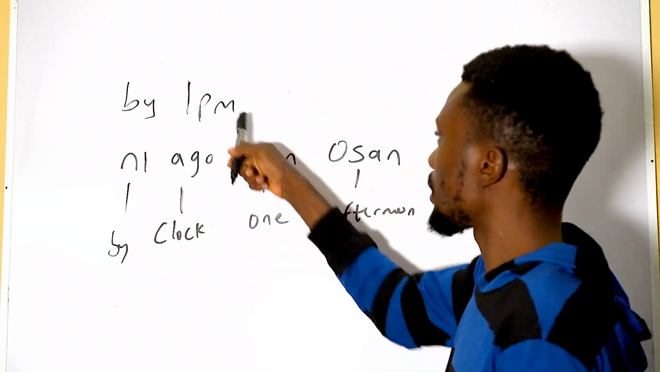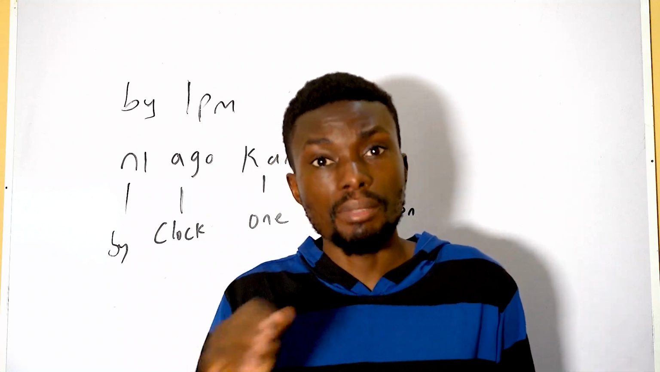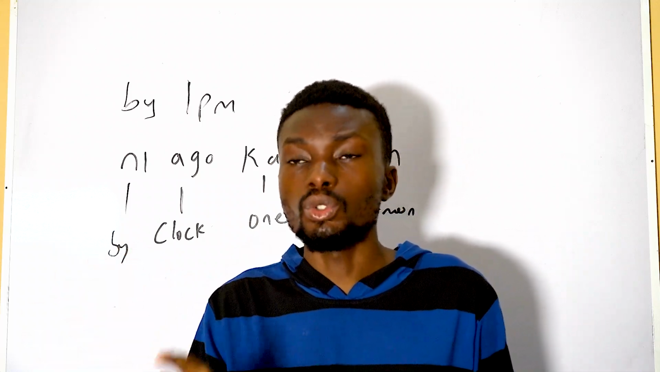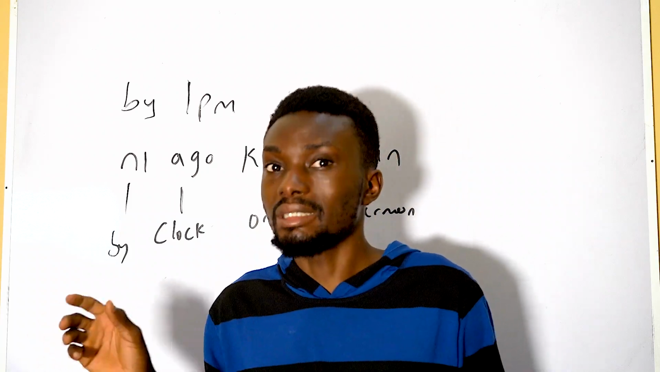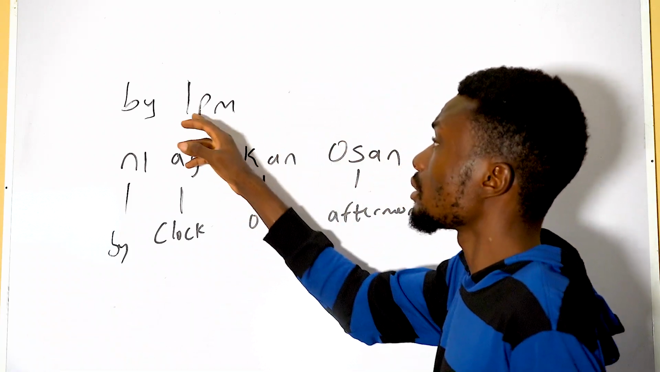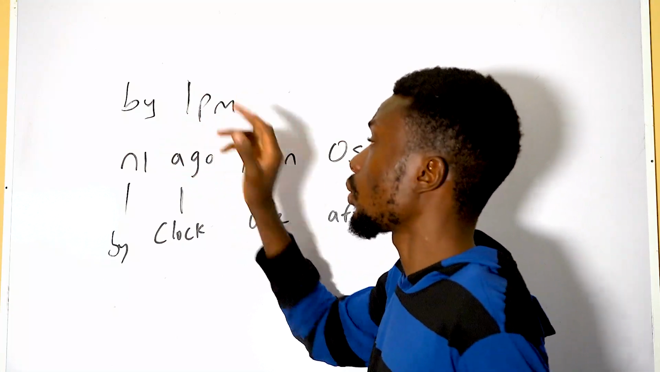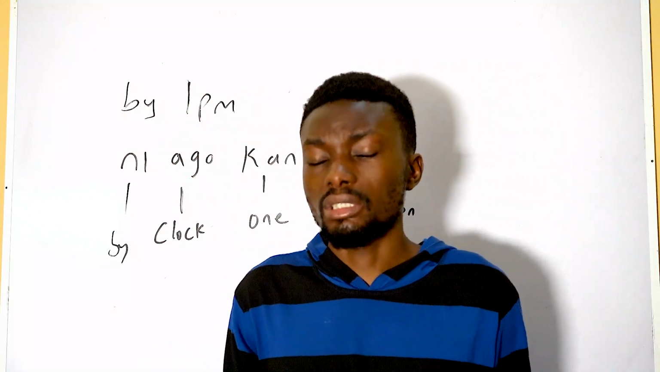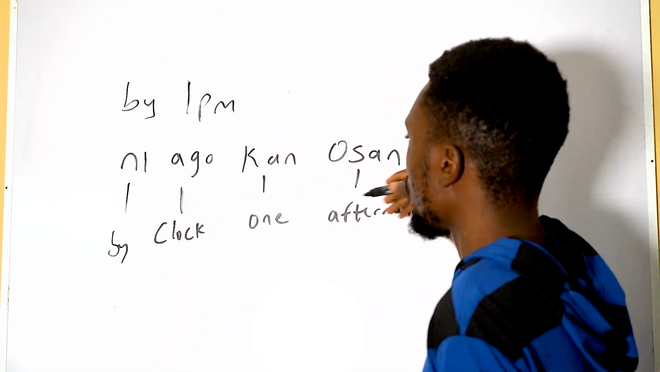And English has PM or AM, which signifies AM morning, PM afternoon. But Yoruba does not use AM and PM. Yoruba uses morning or afternoon. So English can say 1 p.m., Yoruba will say ago kan ọ̀sán. PM is ọ̀sán. AM is àárọ̀. So ní ago kan ọ̀sán.